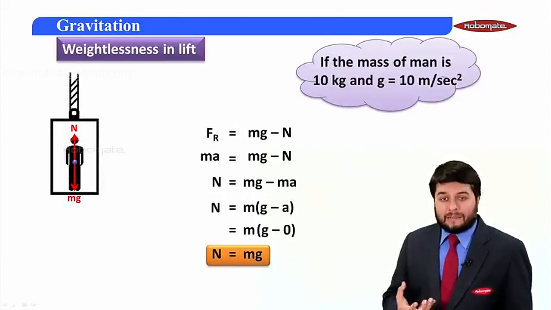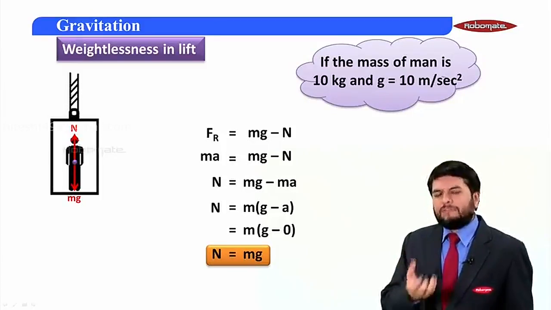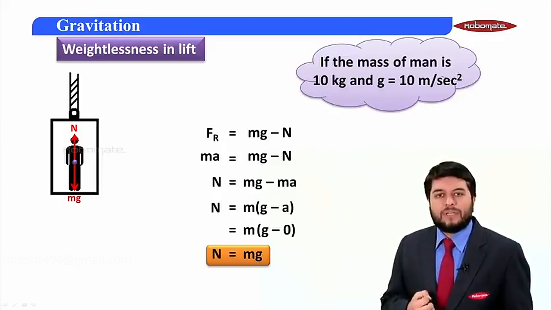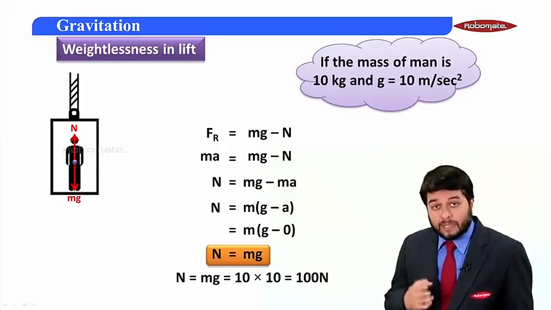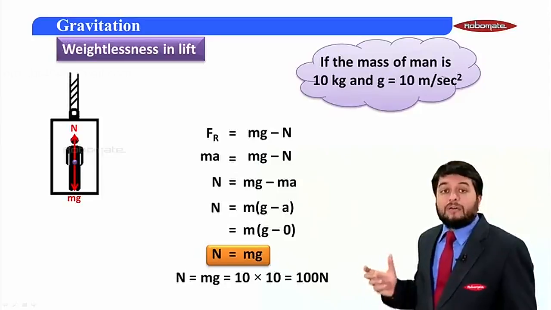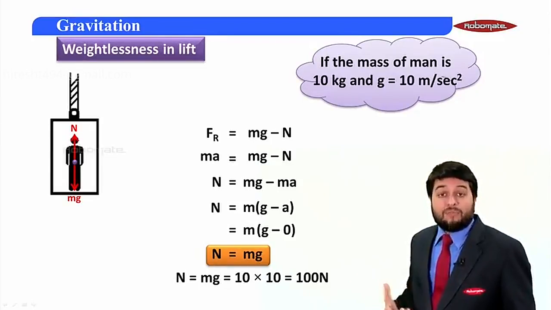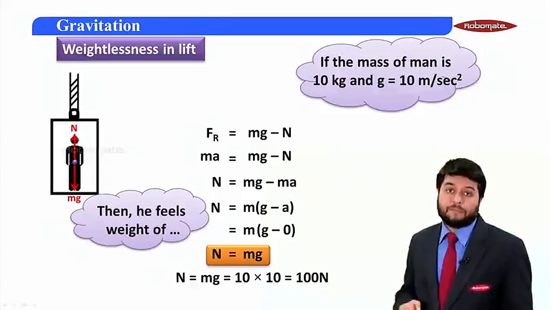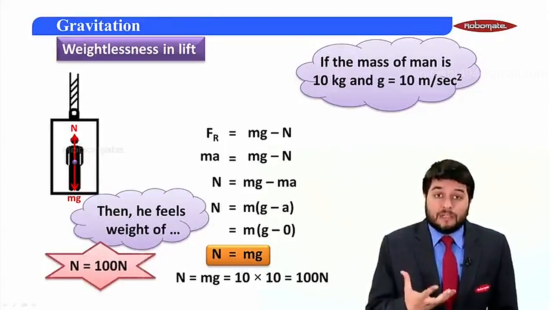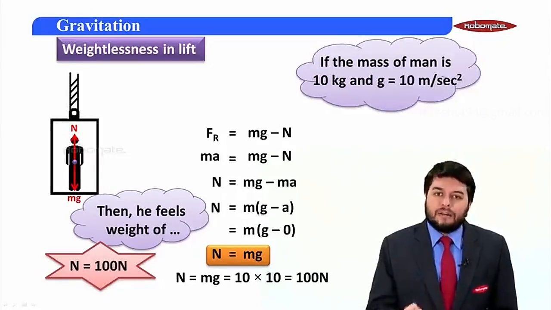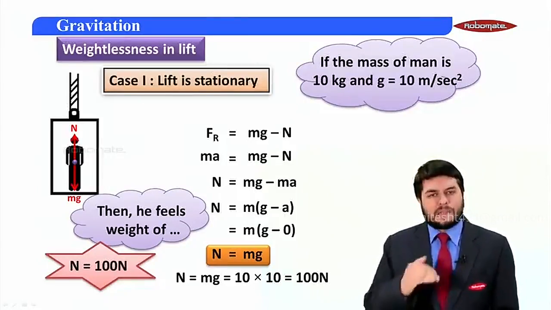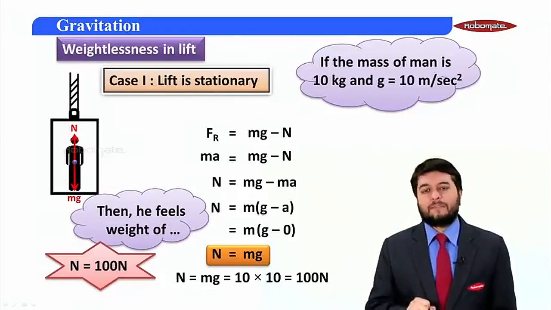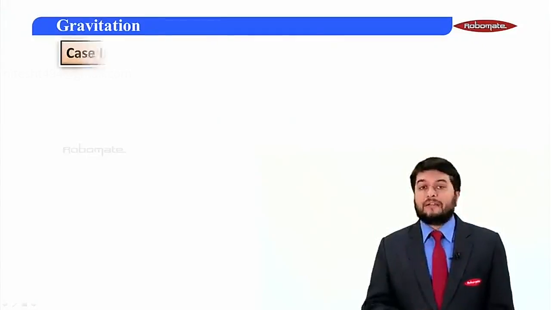So in this case, for example, if the person has got a mass of 10 kg and acceleration due to gravity is 10 meter per second square, then the weight or the normal reaction felt by the person would be 10 into 10, that is 100 Newton. That means he feels the weight of 100 Newton. Let's consider this as the first condition, that is when the lift is stationary. Now we'll go to the second condition.